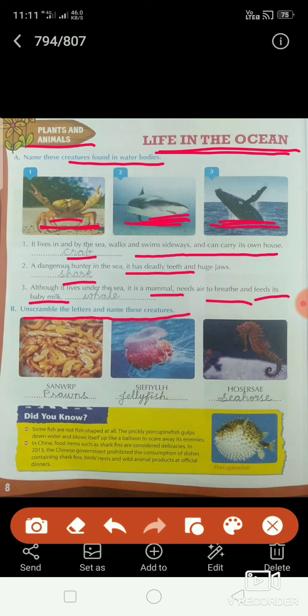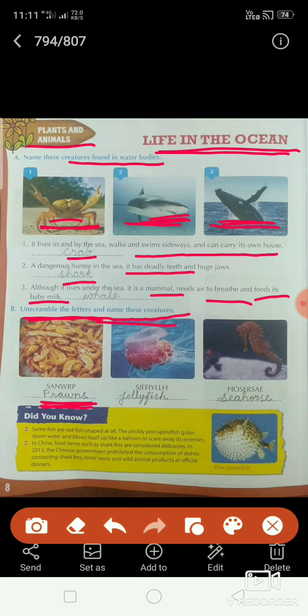Okay, now move on to the B. Unscramble the letters and name these creatures. See the first one. What is it? Can you find out, children? If you cook and eat, it will be very tasty. What is that? Prawns. P-R-A-W-N-S, prawns.